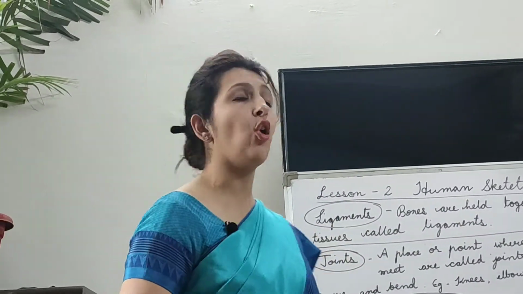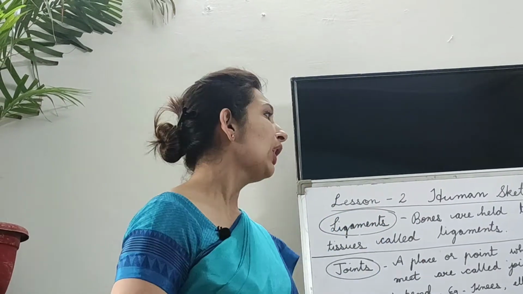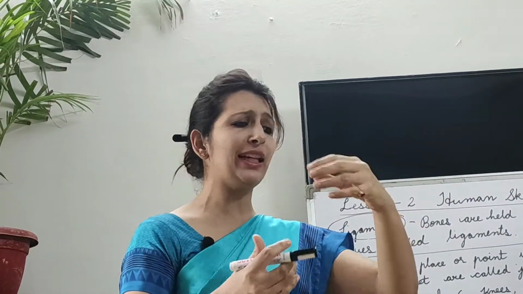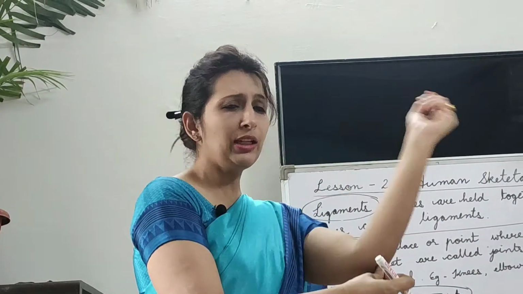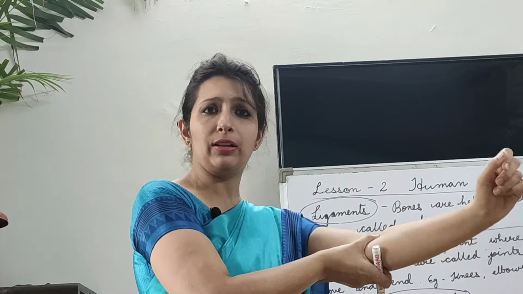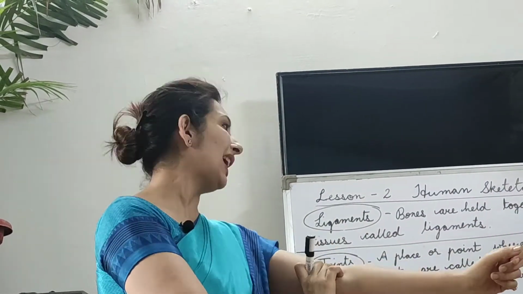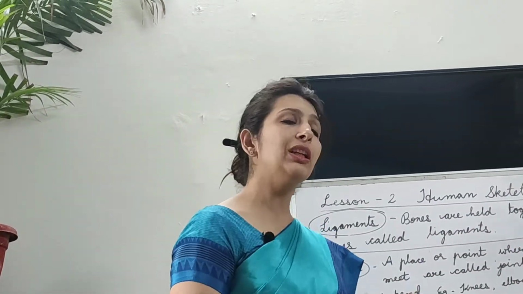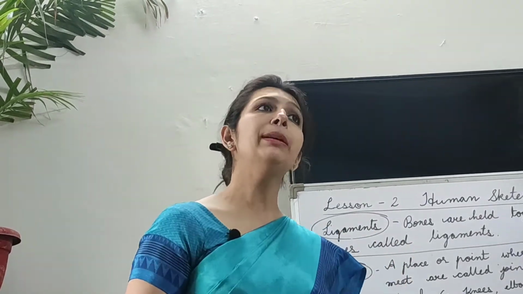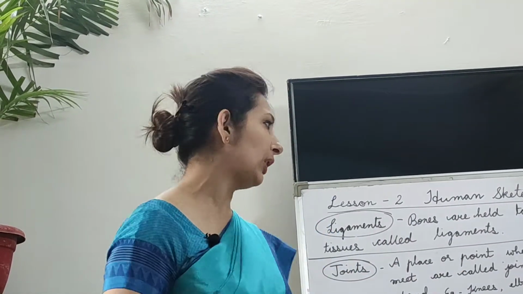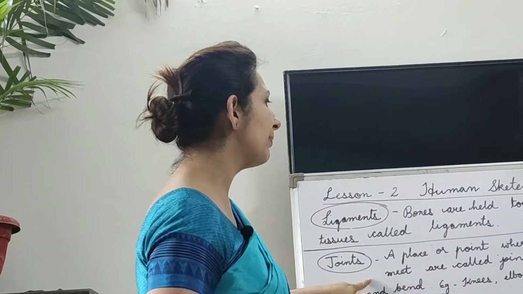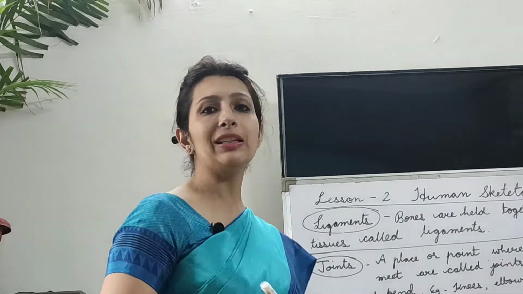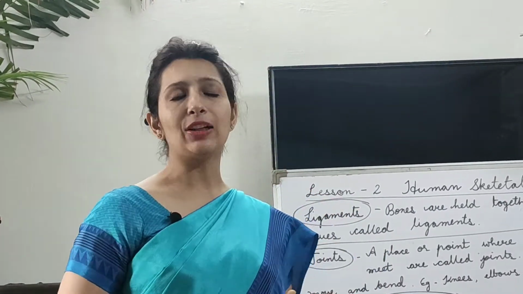Now, what is a joint? Joint is a place or a point where two bones meet. For example, you can see this bone, this is another bone, this is another bone here. So this is the joint part, where two bones are meeting. So that is known as joint. Now it's not only two bones that meet. There can be three bones also which can meet together. So what is a joint? A place or a point where two or more bones meet is called a joint. Now what do joints do? Joints actually help us to move and to bend.